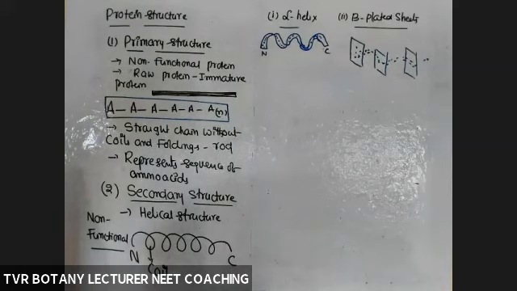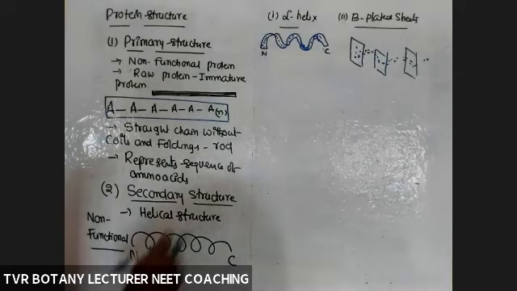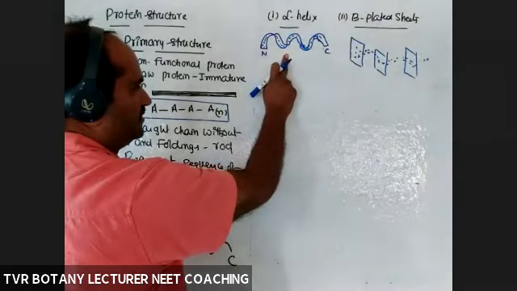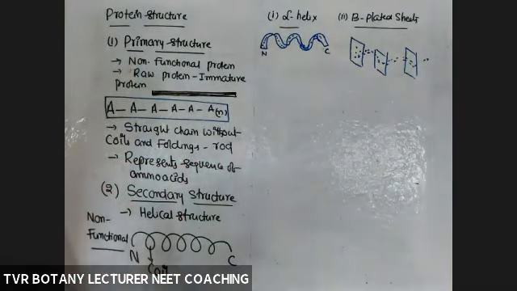That is also one type of helix, but they look flattened, plate-like, sheet-like structures. This one is a ribbon-like structure. So secondary structure is also non-functional.